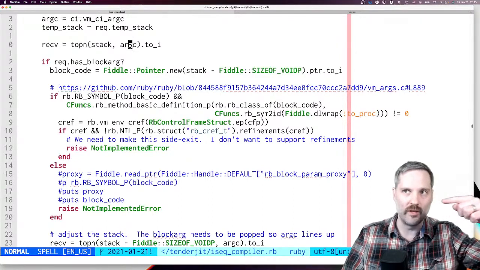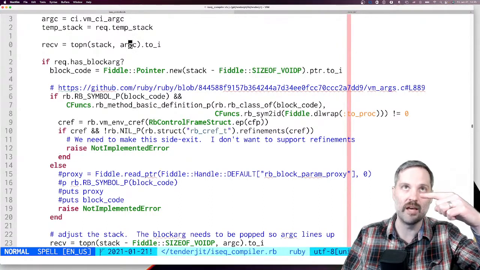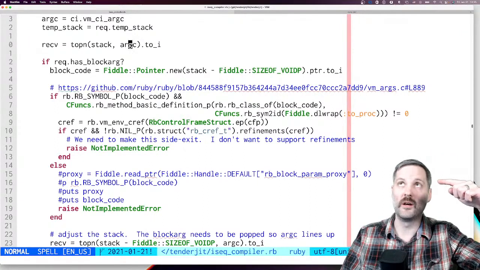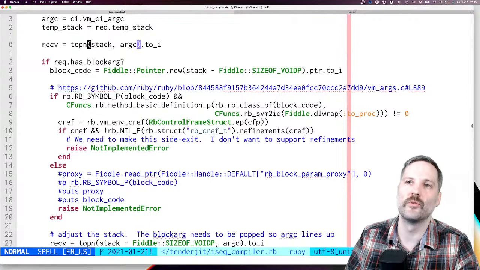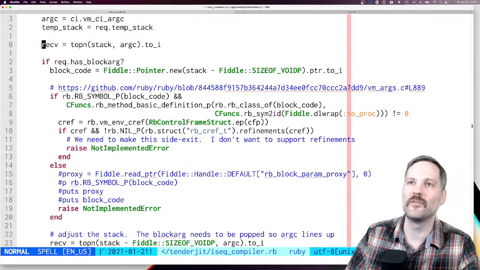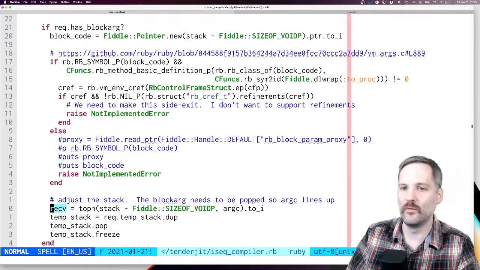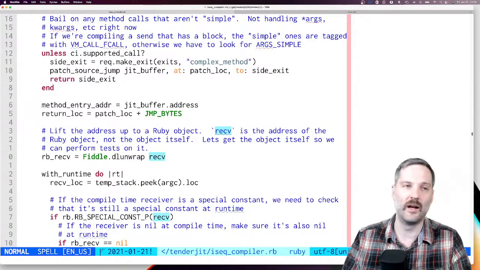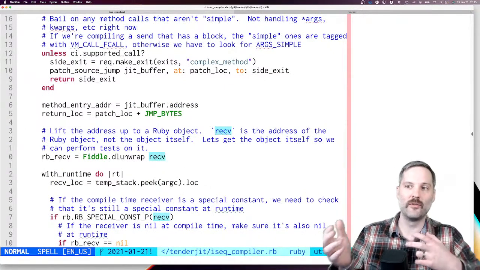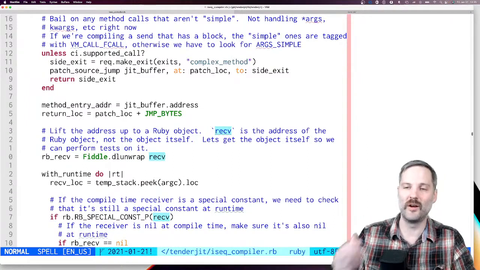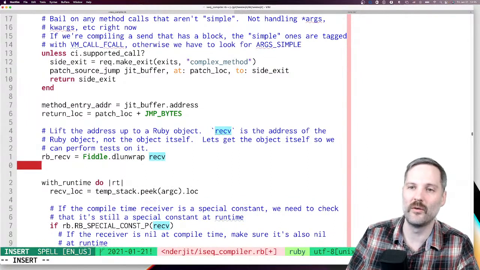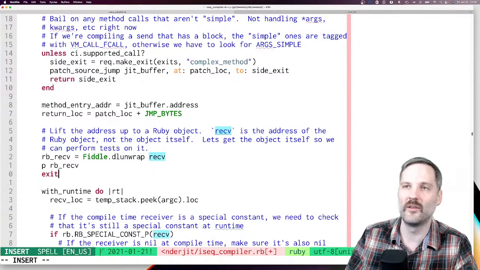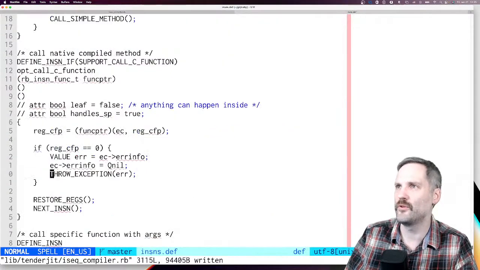So the 0th element is going to be that array, and then the first element is going to be self. That should be the receiver, but this is just the address of the receiver. So down here we can say, I want to get the address of the receiver and convert that into a Ruby object. So if we print out rb receiver and then exit here, this should be the test case instance.